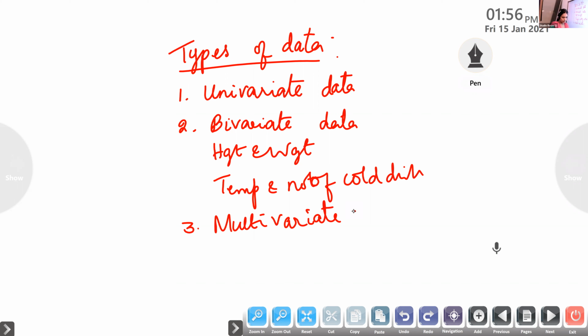For example, a doctor may collect the cholesterol, BP, heartbeat, weight, height. So much information will be collected. Such type of data collection, we call multivariate data. So it may be univariate, bivariate, or multivariate.